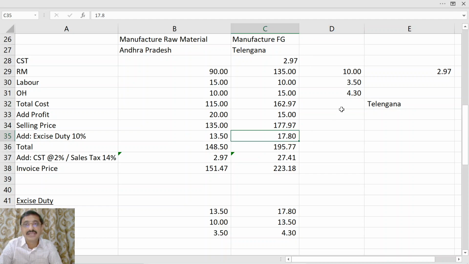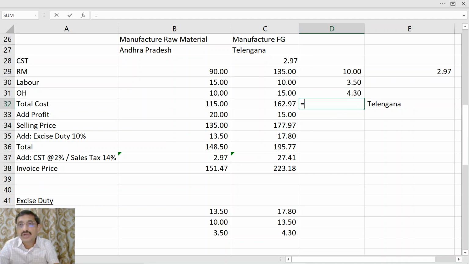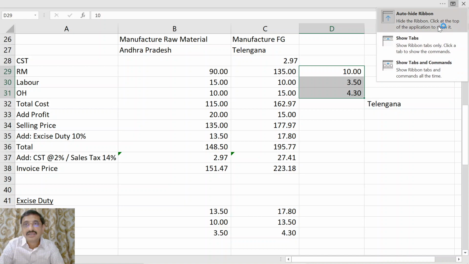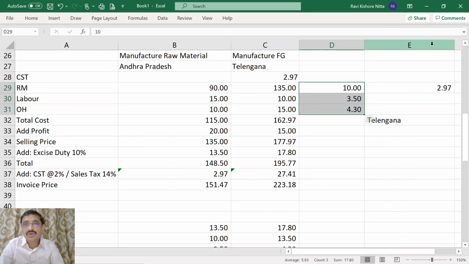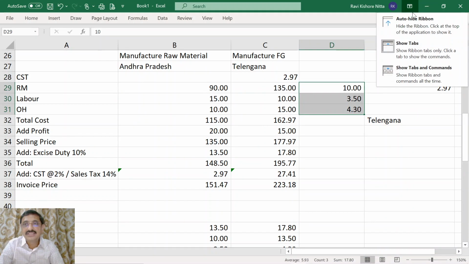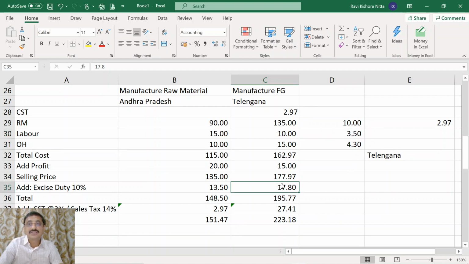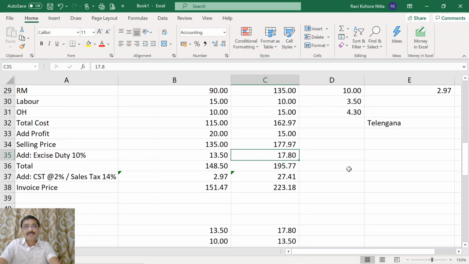It is 17.8. And what is the total of all these things? The total of all these things is 17.8. Here also we got 17.8.